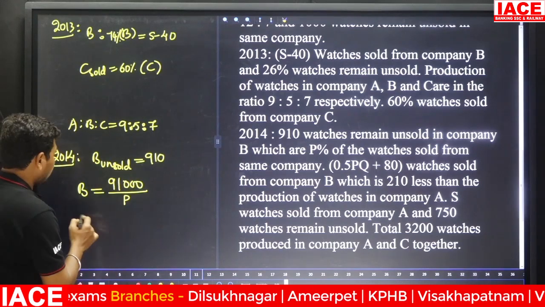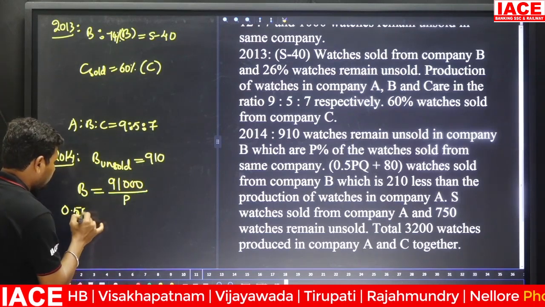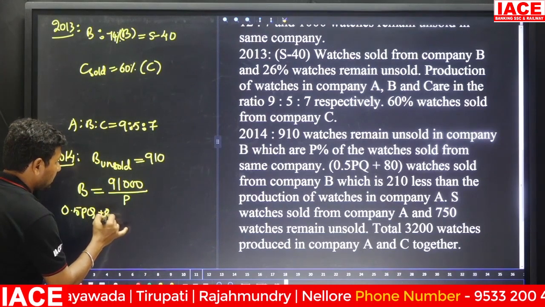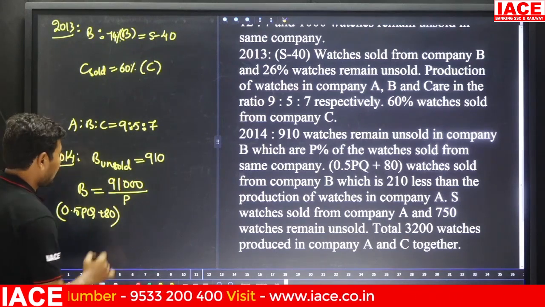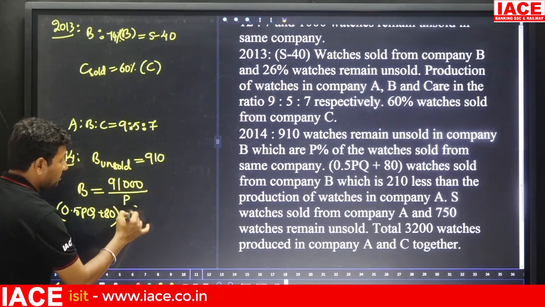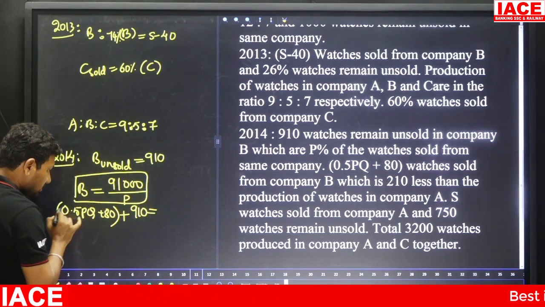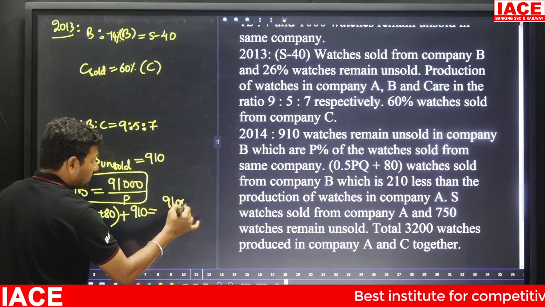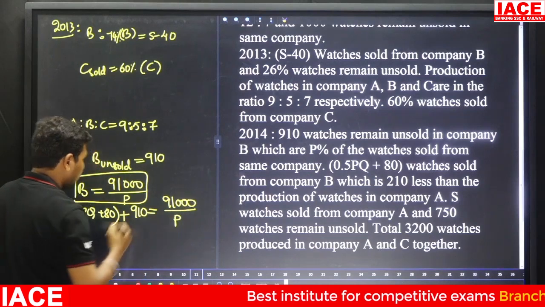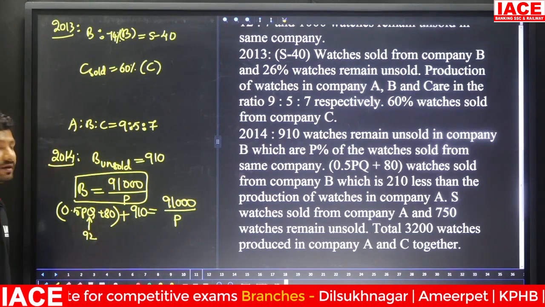Here 0.5PQ plus 80 belongs to sold from company B, plus unsold value is 910. Here from this condition, sold value plus unsold value is equal to total value by P, and the Q value we already know, 92.